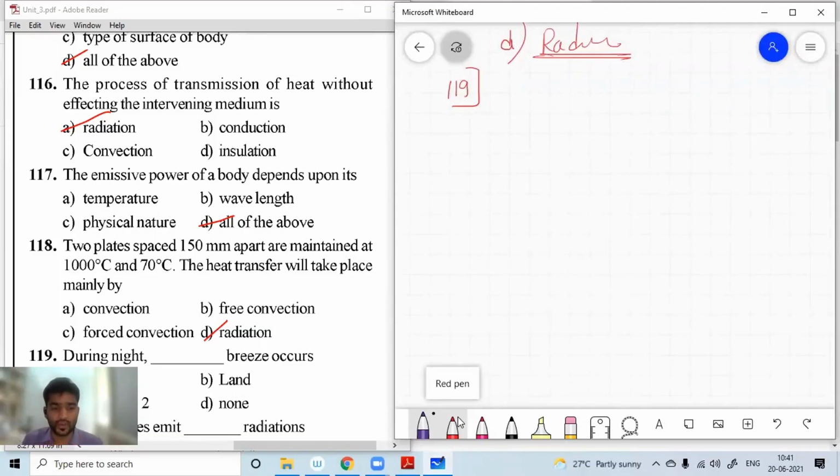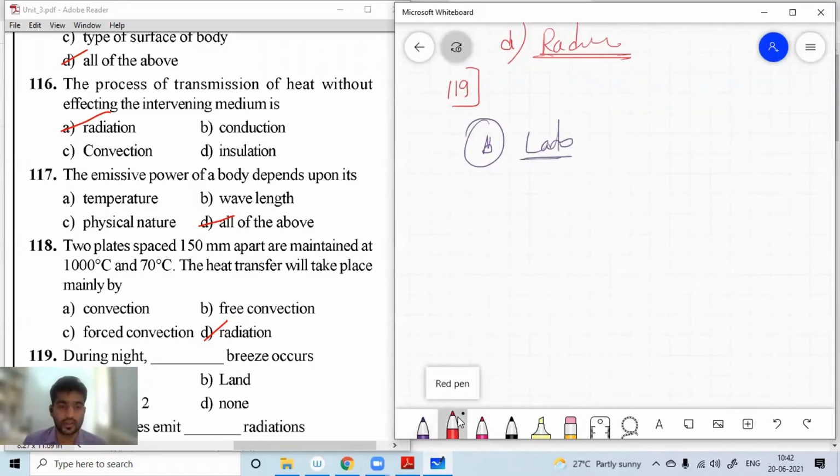So during the night, land breeze occurs. The air moves from sea towards land. So we call it land breeze. For question number 119, B is the right option.